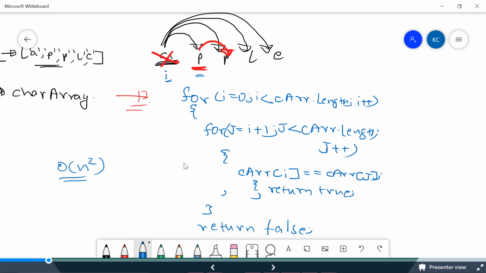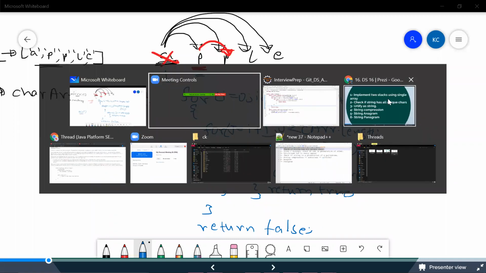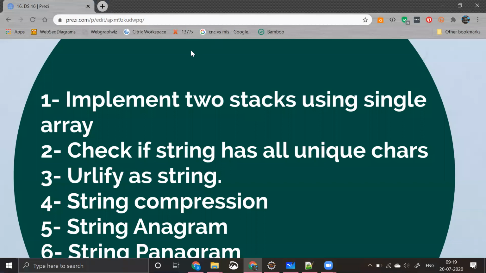ASCII, I think the full form is American Standard Code for... I don't exactly remember, so let me search that for you.